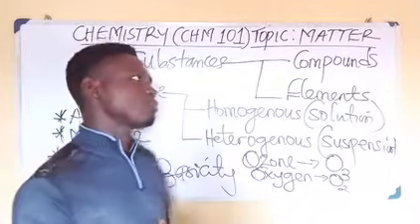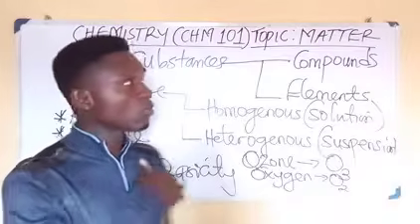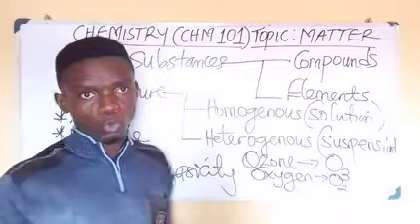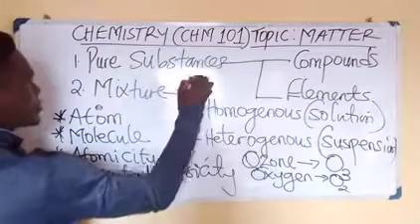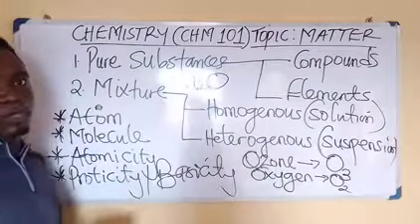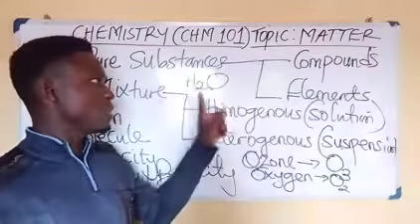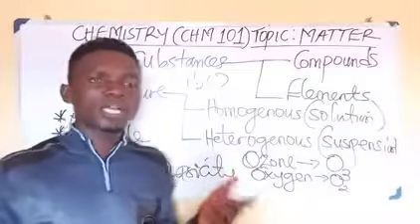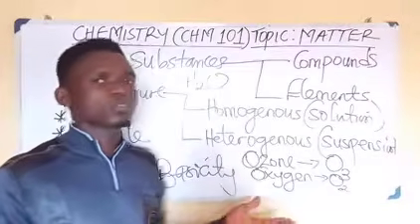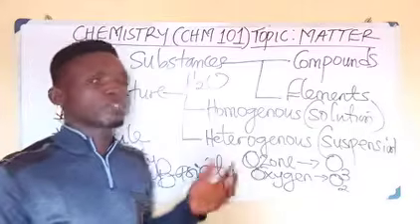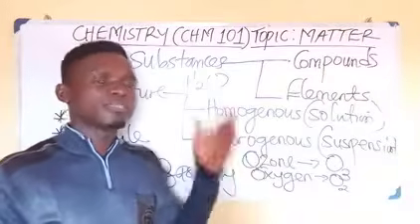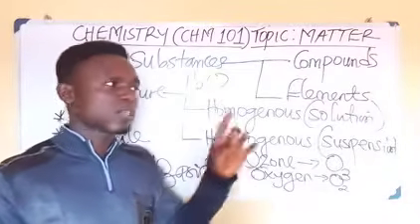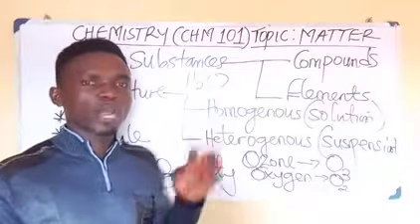In the world of science, we have hundreds of thousands of compounds. Water is a compound, H2O. Why is it a compound? Because it has two elements: hydrogen and oxygen. What about ammonia, NH3? It has nitrogen and hydrogen. What about sulfuric acid, H2SO4? What are the elements? Hydrogen, sulfur, and oxygen.